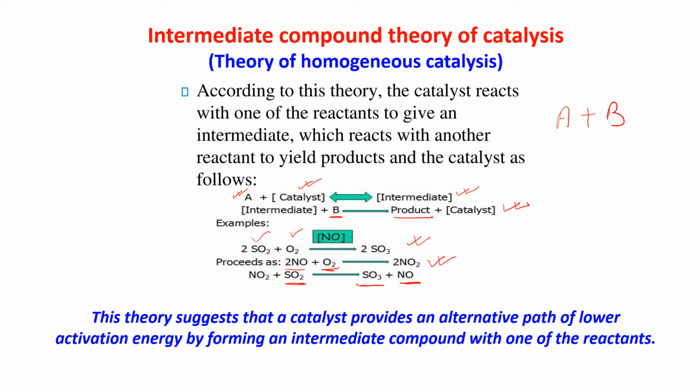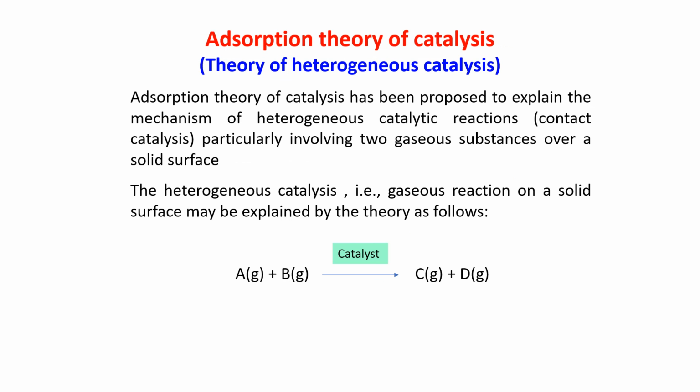So this theory suggests that a catalyst provides an alternative path of lower activation energy by forming an intermediate compound with one of the reactants. This is known as intermediate compound theory of catalysis. The next is the adsorption theory of catalysis.